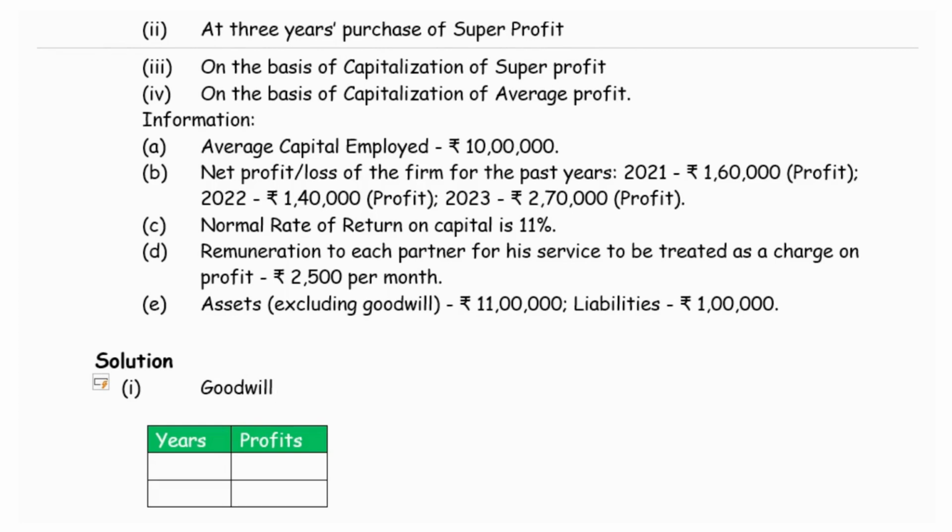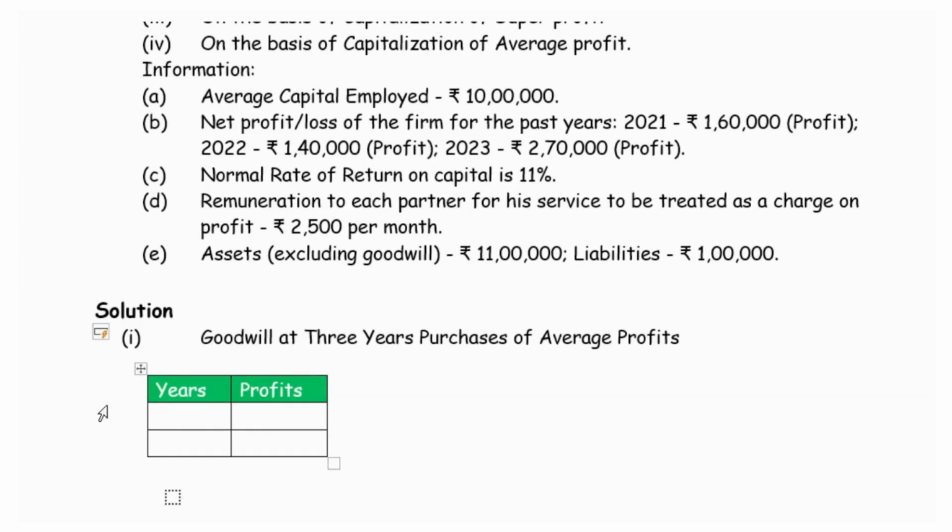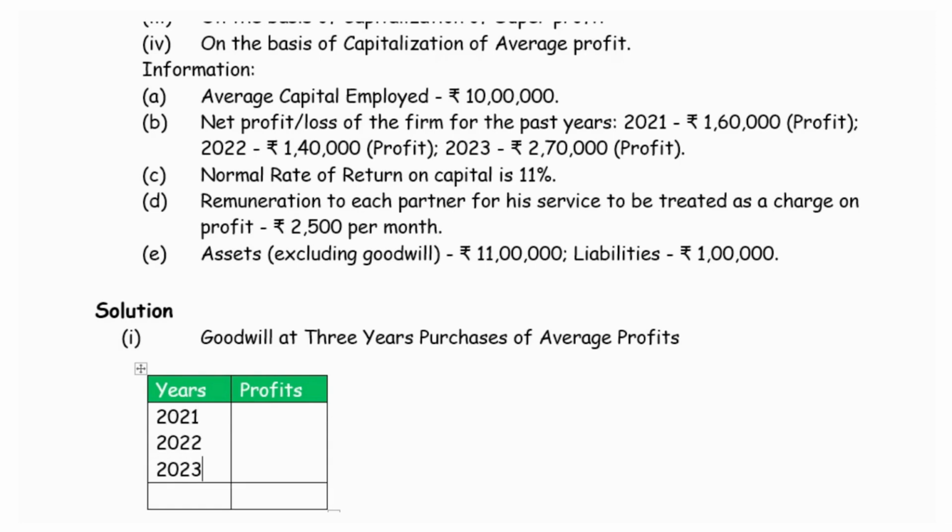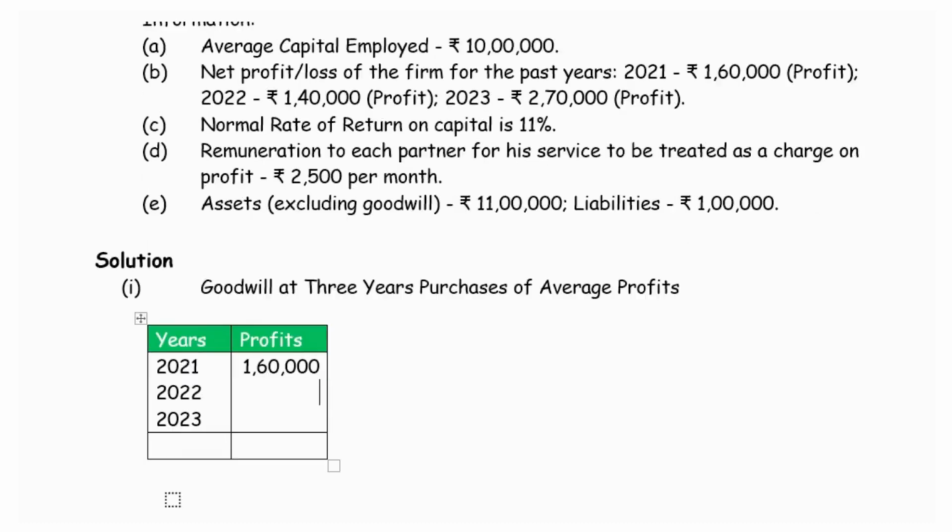We are given the profit details for 3 years, that is for the years 2021, 2022, 2023, and the profits are given as 1,60,000, 1,40,000 and 2,70,000. Totaling all these, we will get a total profit of 5,70,000.